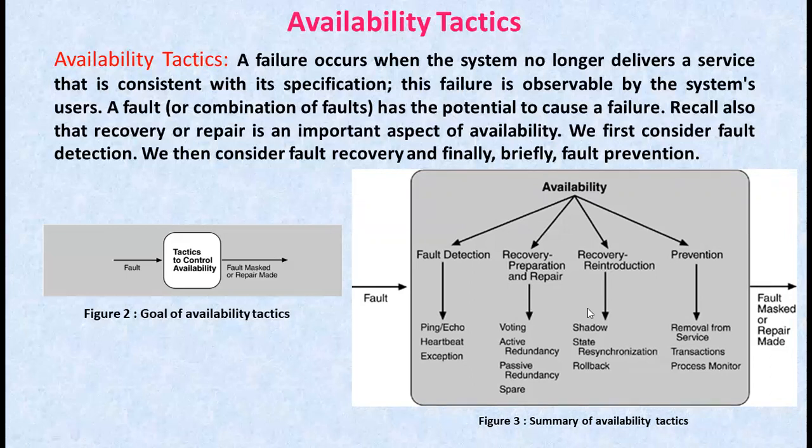Coming to the third one, that is passive redundancy. This passive redundancy is called warm restart or dual redundancy or triple redundancy. Here one component responds to events and informs the other components of the state updates they must make. When the fault occurs, the system must first ensure that the backup state is sufficiently fresh before resuming services.